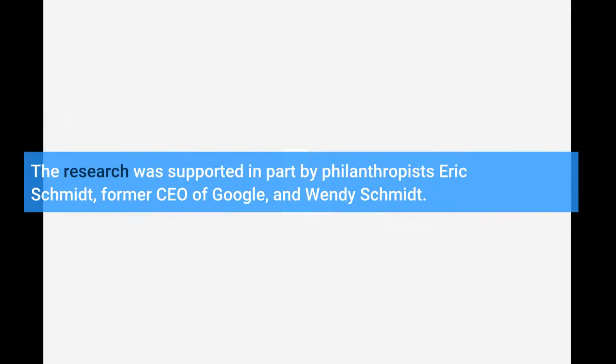The research was supported in part by philanthropists Eric Schmidt, former CEO of Google, and Wendy Schmidt.